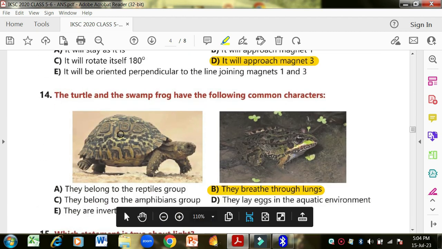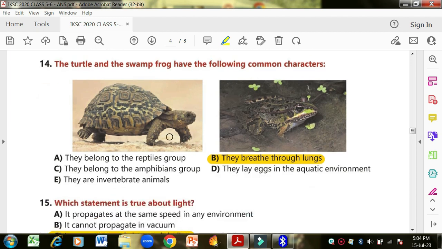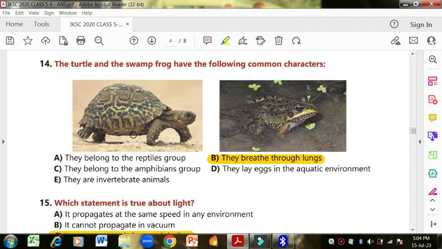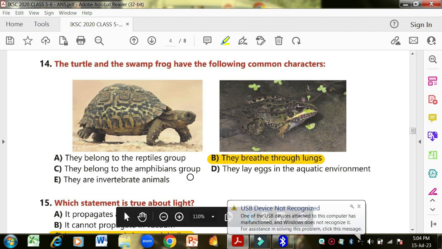The turtle and the swamp frog have the following common characters. Now here you can see the turtle, it's an amphibian, and you can see the frog. Sorry, the tortoise is a reptile, and this frog is an amphibian. They belong to the reptiles group? No, both of them don't belong to the reptiles group. They belong to the amphibians group? No, one of them belongs to the amphibian group and one to the reptiles.